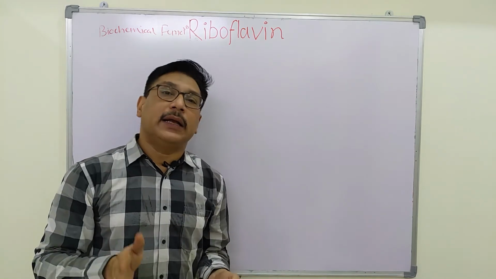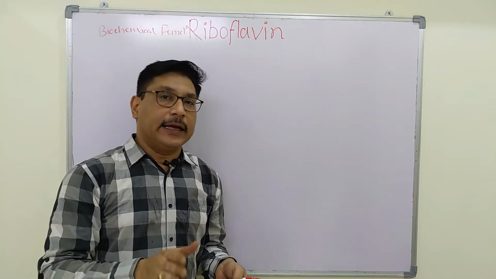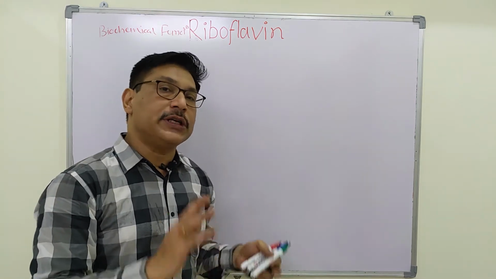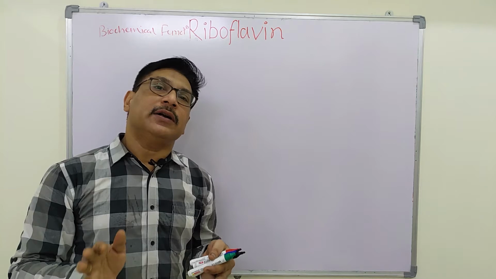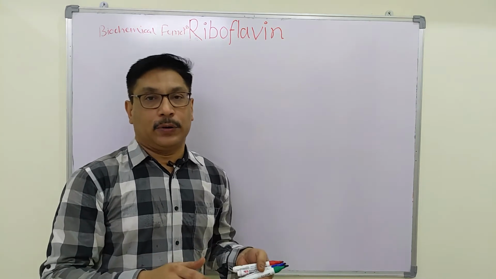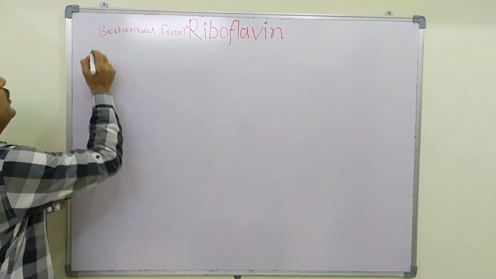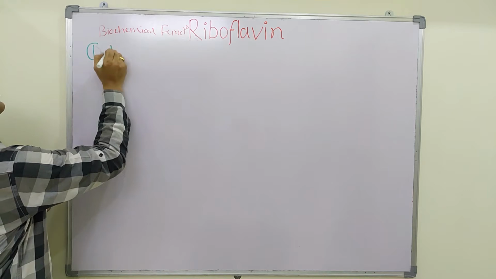FMN and FAD take part in various oxidation reduction reactions as well as the electron transport chain. They are efficient transporters of one or two electrons. They take part in various metabolism.